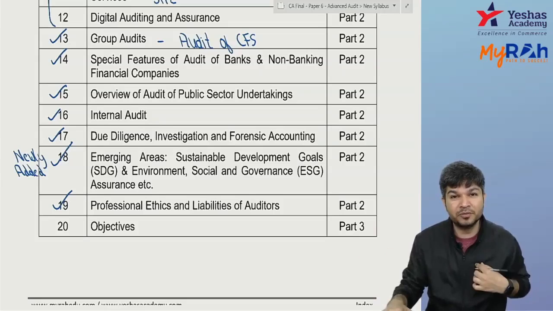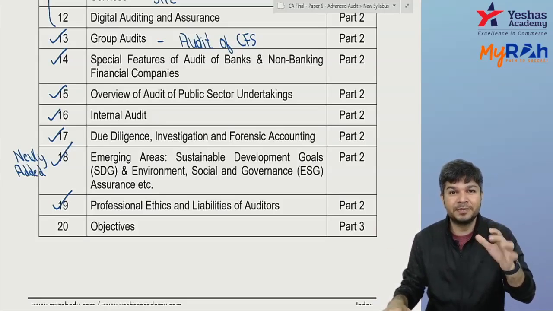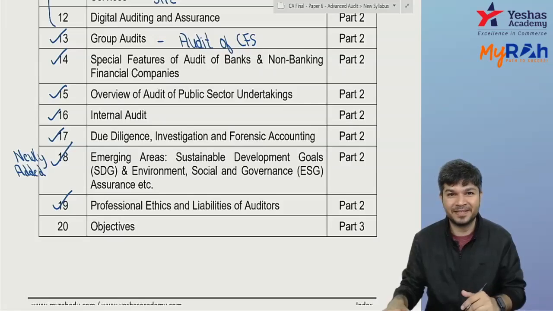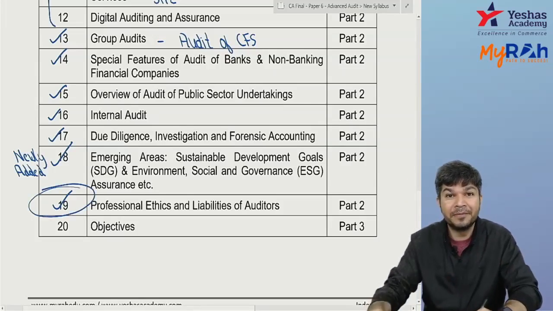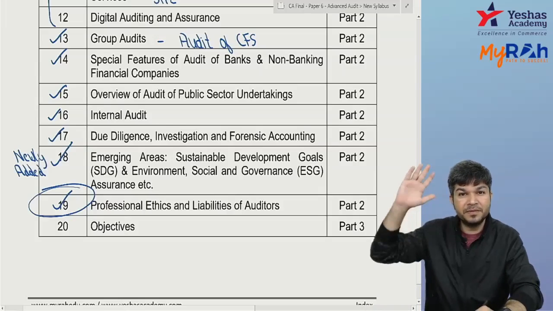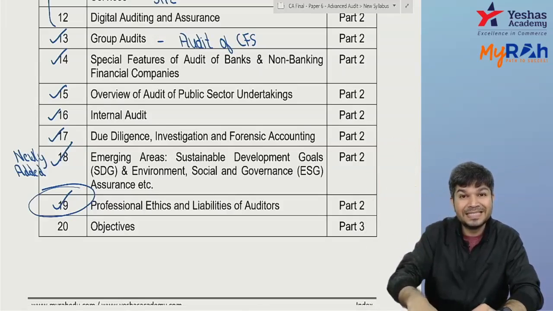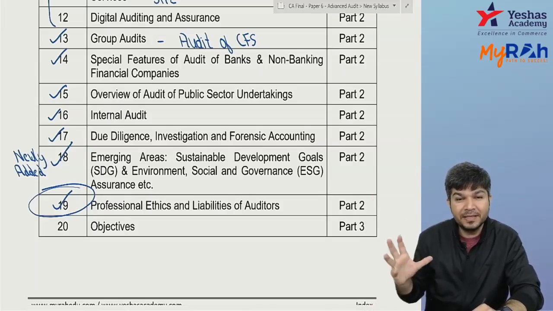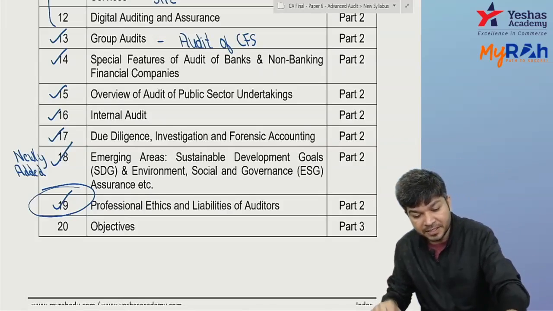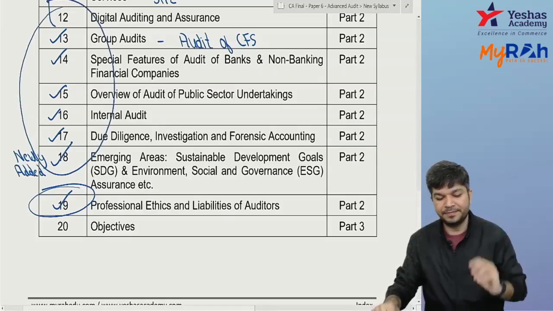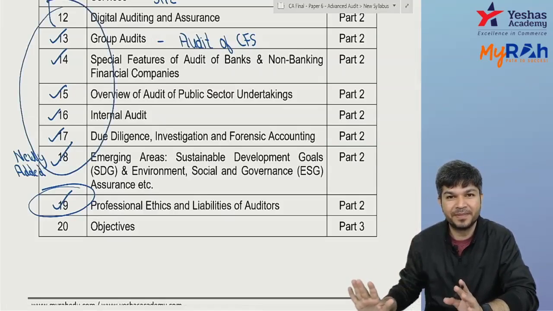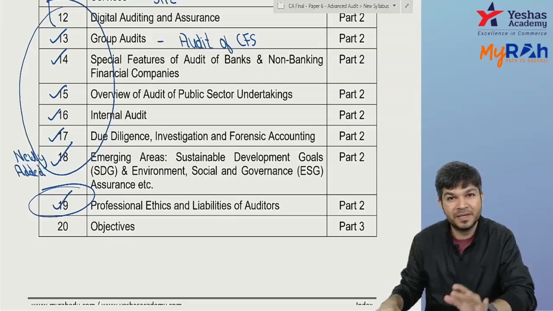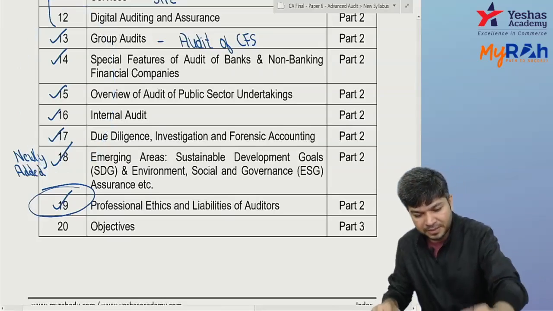According to me, 50 marks will be the weightage of your engagement standards. Actually, it can be 50 to 55, 60 marks also. And another important chapter is basically your professional ethics. This chapter will have a weightage of 16 marks. Imagine 50, 55 marks is engagement standards, 16 marks is professional ethics. Together they will have 70 marks weightage, and all the remaining chapters, chapters 12 to 18, will have a weightage of 30 to 35 marks. 12 to 18 will have a weightage of how much? 30 to 35 marks. This is how your things are divided.